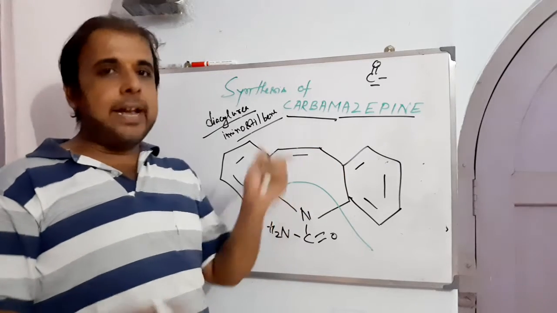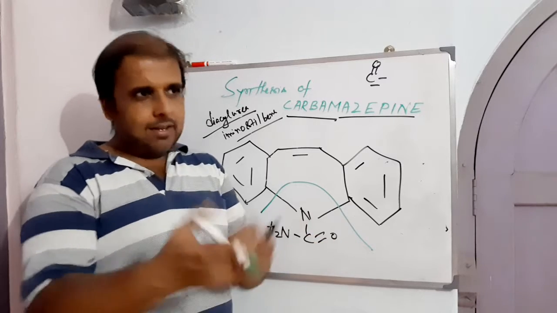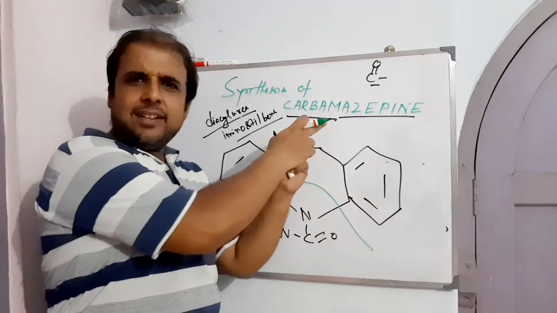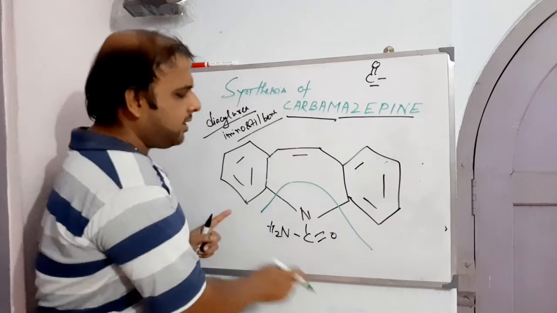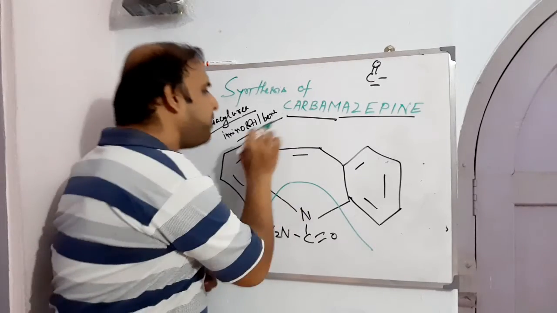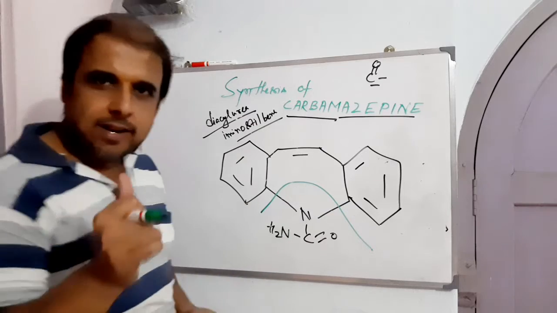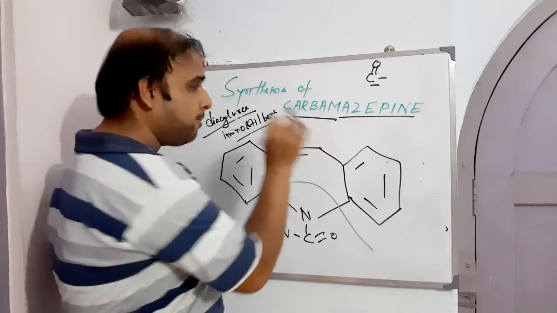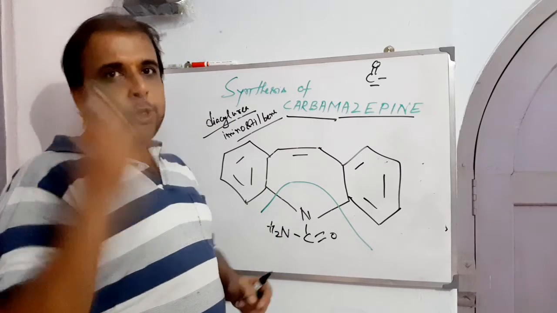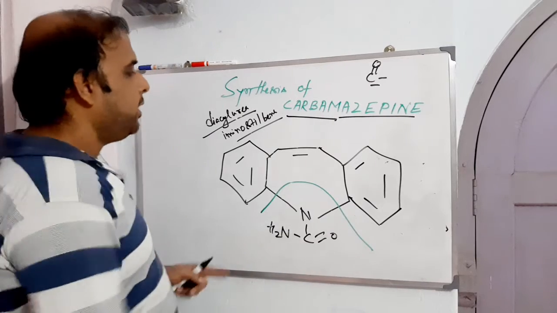This is the beauty of asking a compound, asking a drug, to say something pertaining to your structure. Definitely something is hidden there, right? See, this particular structure has been drawn simply on the basis of the information. It's not that we have mugged up the entire structure, right? It's not like that. So keep remembering that and spend some time with the name of the drug. It will say something, at least. I should not say each and everything, but it will say something, right? Chalo. So this is about your structure.